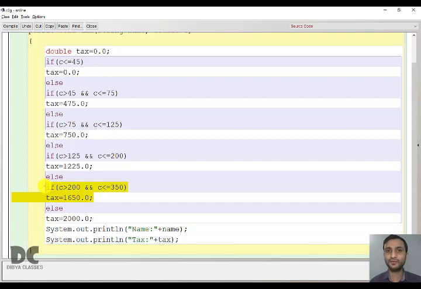Means their program will end with if. If the program stops here, then your answer will be wrong. So it is better to follow the rules: write the simple if program first, then convert it to if else if ladder. Okay, understood? So this finishes if else if ladder. We will be doing more programs based on if else if ladder.